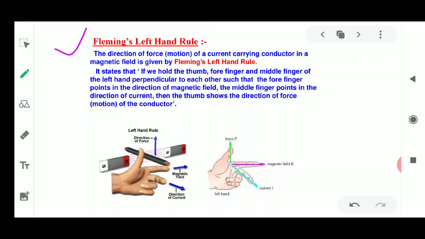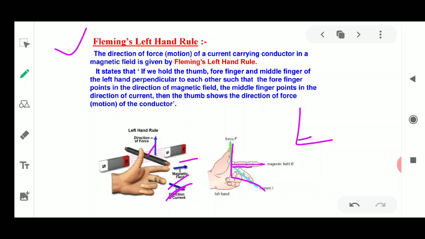It says that when we stretch the thumb, the forefinger, meaning the first index finger, and the middle finger in such a way that they are at 90 degrees to each other, they are mutually perpendicular. Please see how the fingers are stretched.